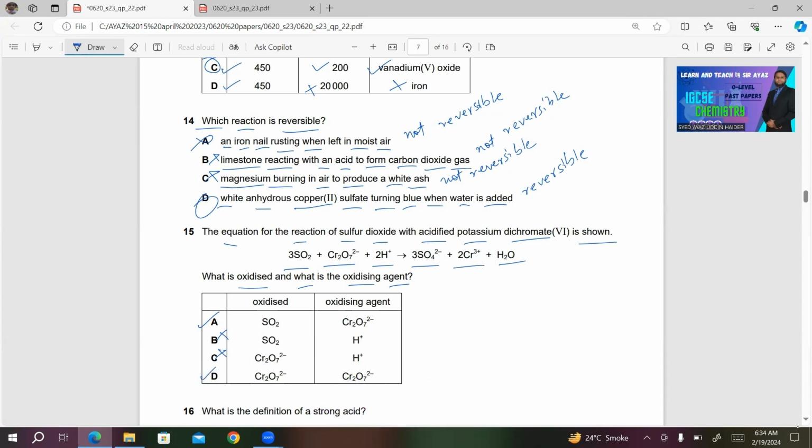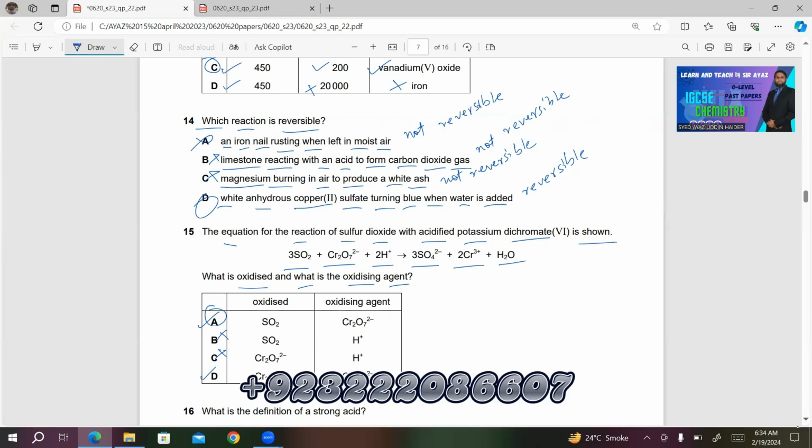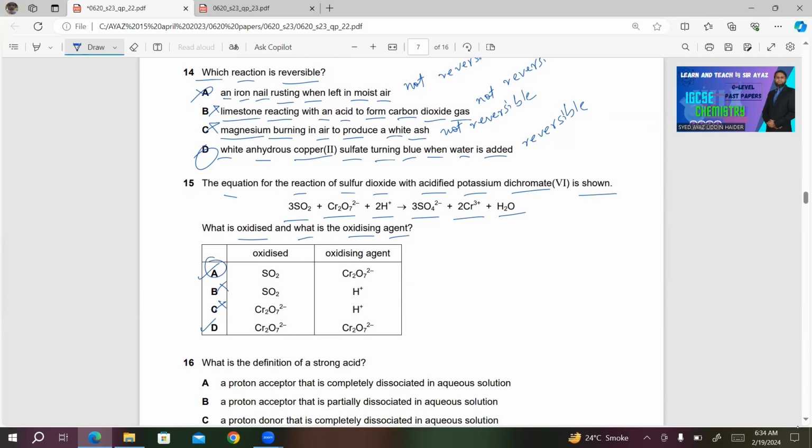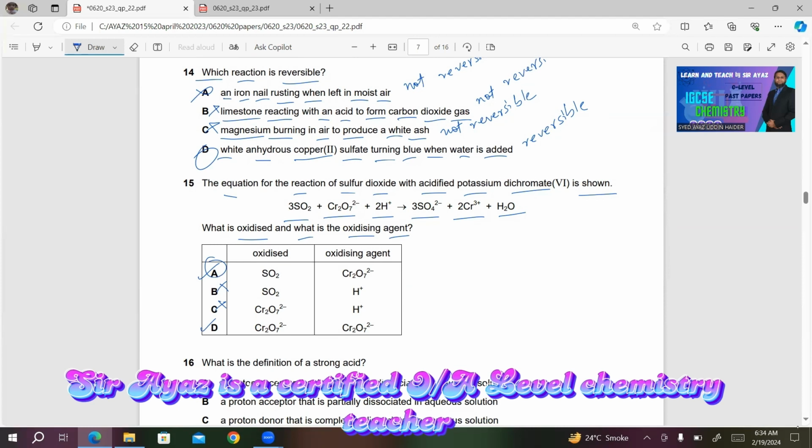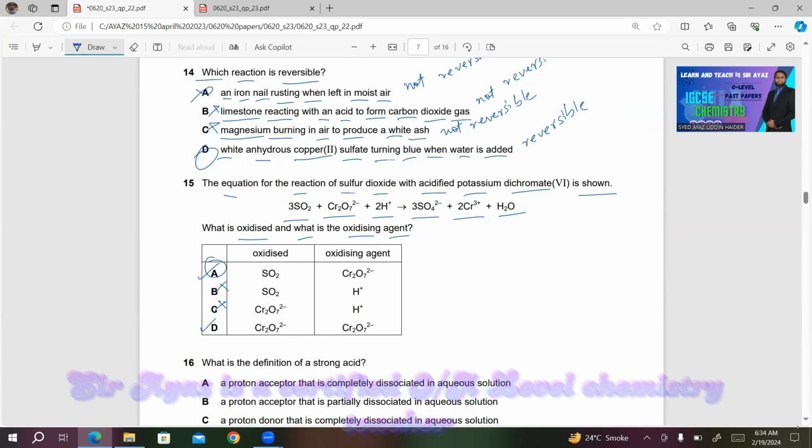So what is oxidized in this reaction? If you look at this equation, SO2 is oxidized, not Cr2O7. So obviously A will be the right answer in this case. If you want to further work on this question, you need to calculate the oxidation number of the atoms S and O2. Then you will be able to know which is oxidized and which is reduced.